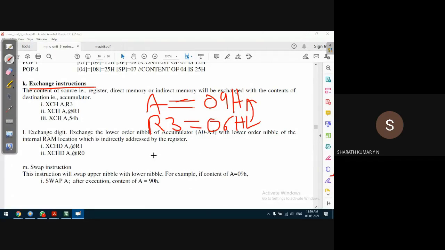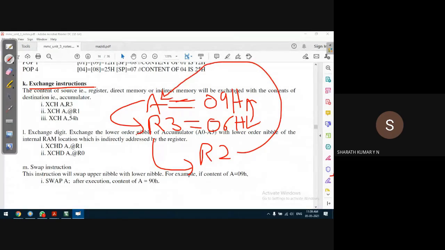There are different ways of doing that using a temporary register. Let us say, for example, take R2: first transfer R3 to R2, then transfer accumulator to R3, then transfer R2 to accumulator. This is a simple logic. Instead of this, we can use an XCH instruction. XCH stands for exchange, exchanging the data between two locations.